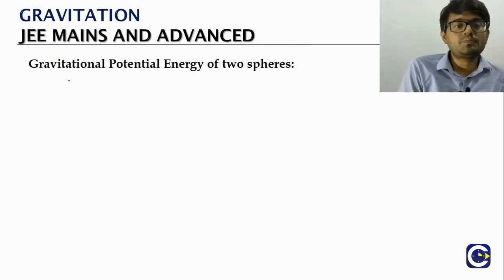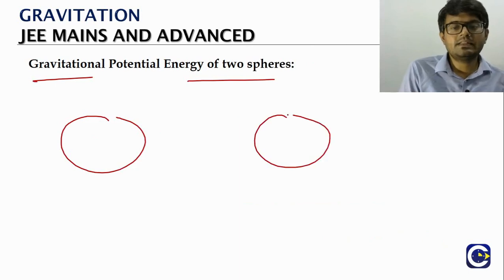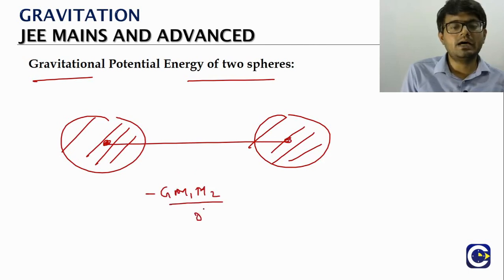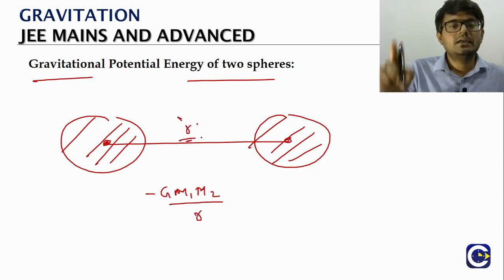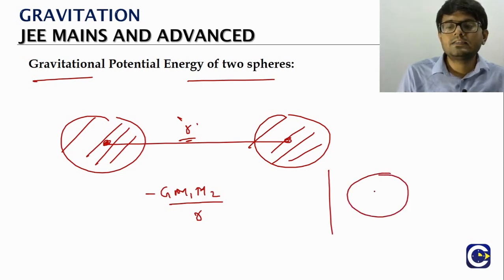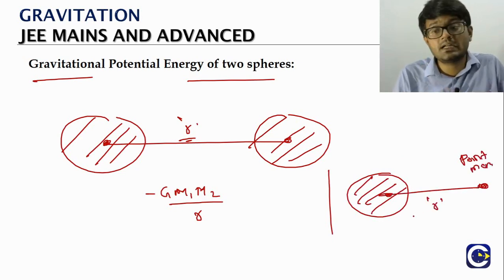If we have two spheres instead of two masses, a sphere 1 and another sphere, just like in the case of the gravitational force, the final result will be minus G m1 m2 by r. So what is this r? The center to center distance. If we have a sphere and a particle, which is the point mass, then r is the distance from the point mass to the center of the sphere.